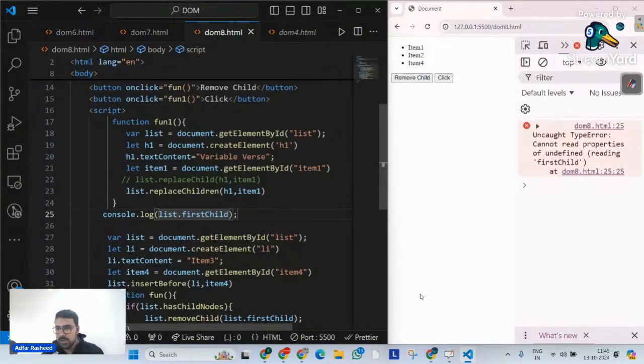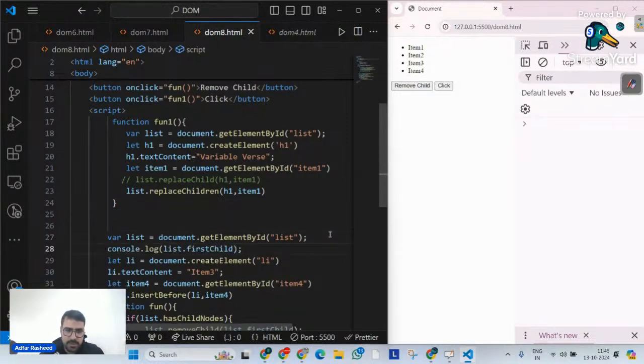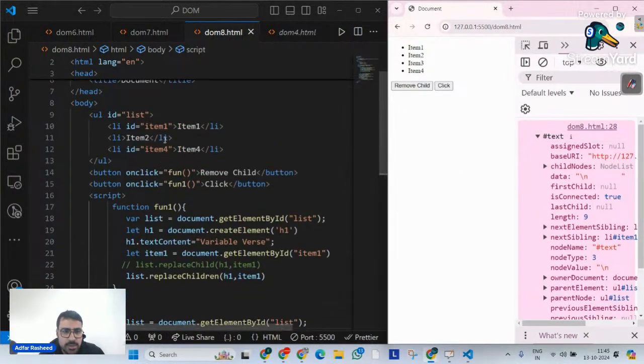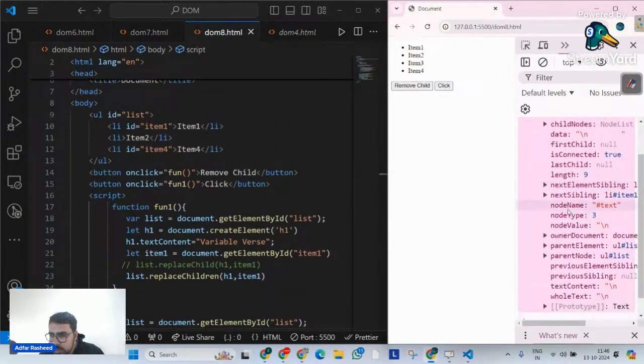Now, when I do console.log of list.firstChild, it says reading first child is undefined. So let me try to go over at console, although it should have worked there as well. But let me give it here. Yes, there's a text, hash text. Let's try to open it. First child of the list is this text node. Node name is this. Owner parent element is the UL list. Parent node is this. I don't want that.